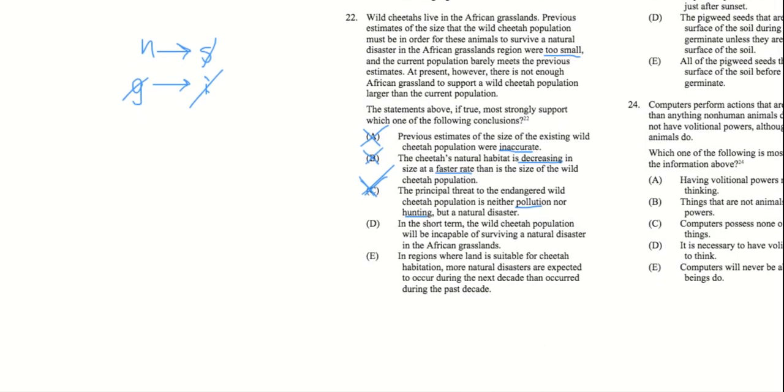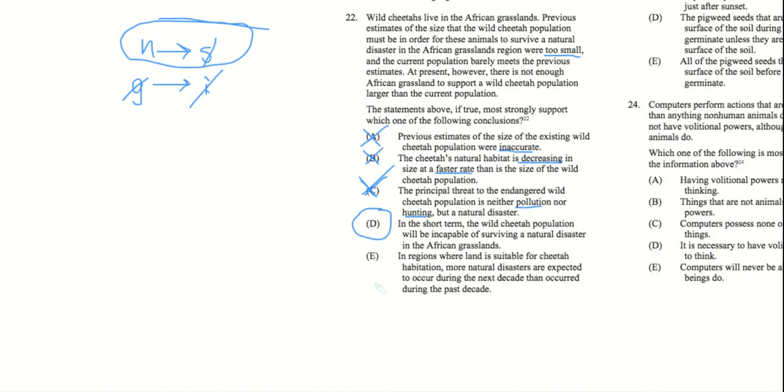D, in the short term, the wild cheetah population will be incapable of surviving a natural disaster in the African grasslands. Yes, we kind of do know that, right? Because we know if there's a natural disaster, then they will not survive, right? We know that from the passage. So D seems like a pretty good answer.